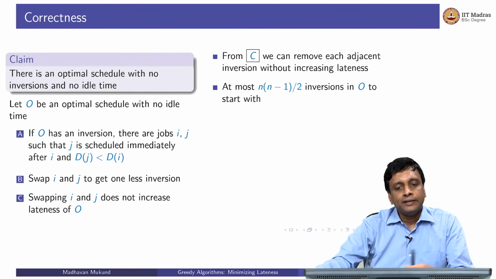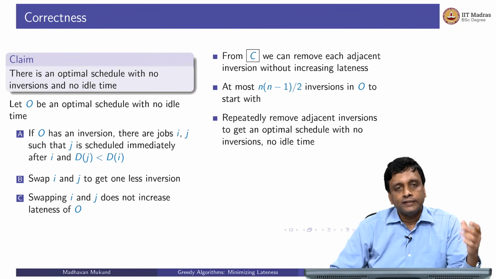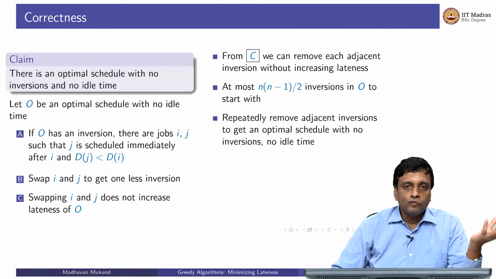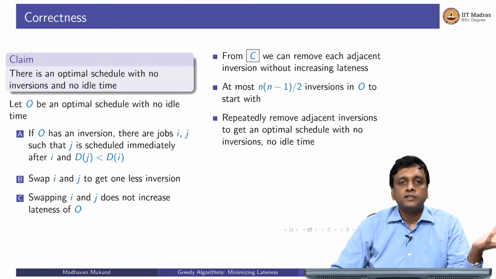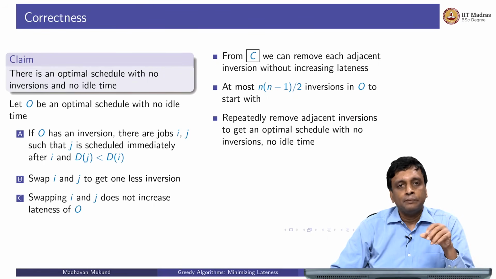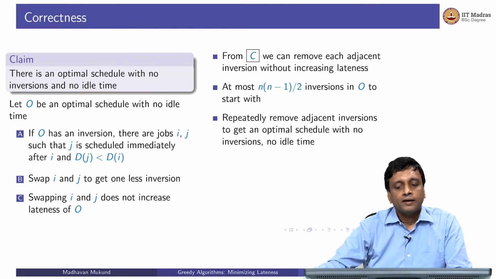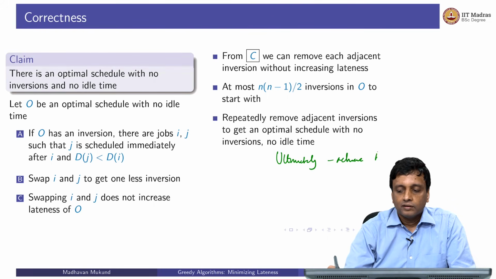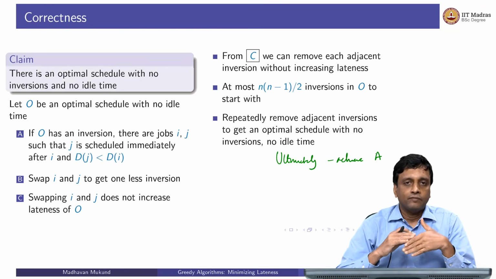So if I just keep repeatedly removing these inversions without affecting optimality, I am gradually moving from O towards a schedule which has no gaps, no idle time, and no inversions, right? And once I finally do that, ultimately this must be the schedule that we have in our greedy algorithm.